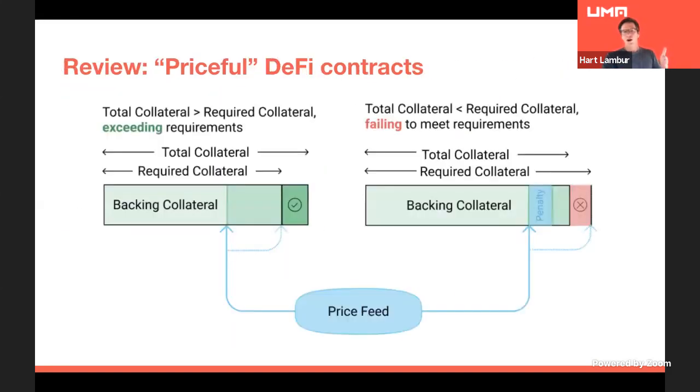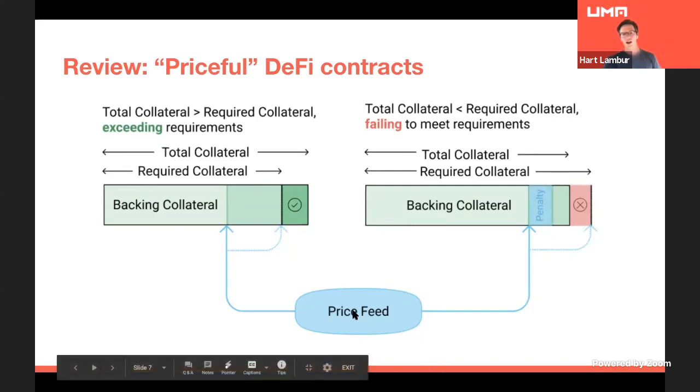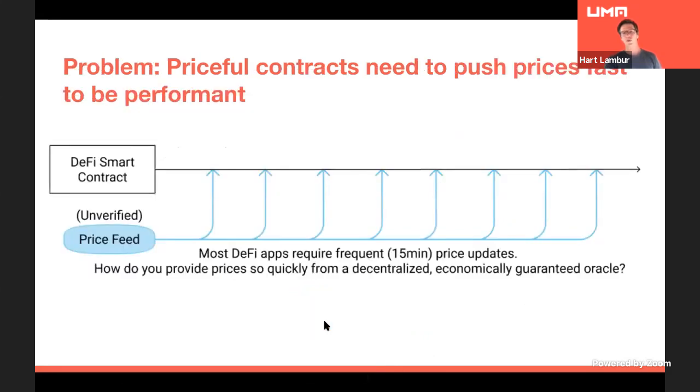So, okay, let's go back and compare it again to our priceful version. Our priceful version is really enforced by this price feed. And one of the problems we have here is that the price feed doesn't happen that often. The performance and the efficiency of this DeFi contract is purely limited by how often I can get prices pushed to the blockchain and validate them.